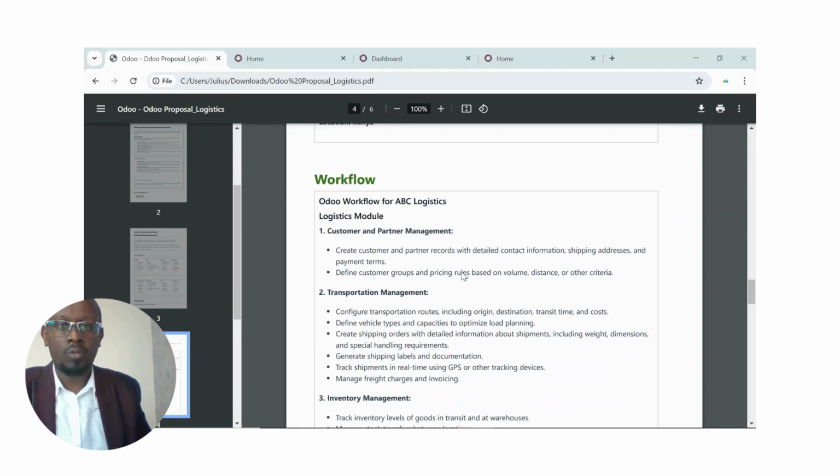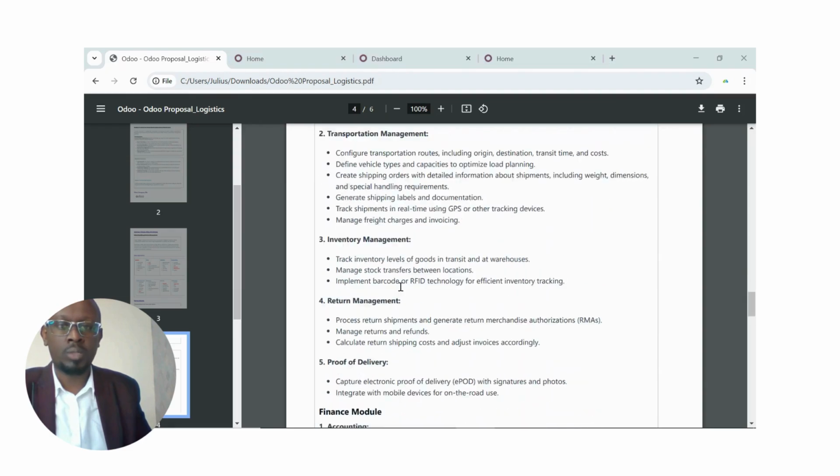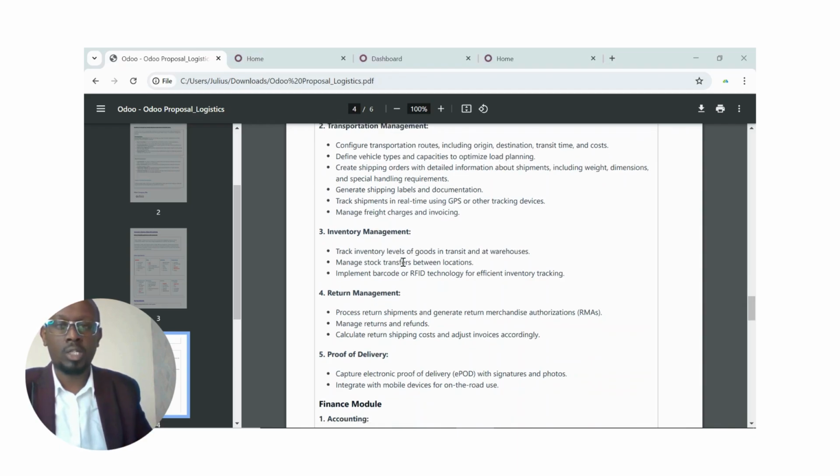And then here is a workflow. So the first part is, of course, customer management, whereby you will need to manage your customers and, of course, your suppliers. So in Odoo, we call our customers and the suppliers partners. And then you have the transport management, of course, you will have the fleet, the destinations, transit time, all that will be defined under the transport and management. Then, of course, inventory management for managing your goods that you're selling, maybe picking from the warehouse, putting them in the truck and delivering to the customer.